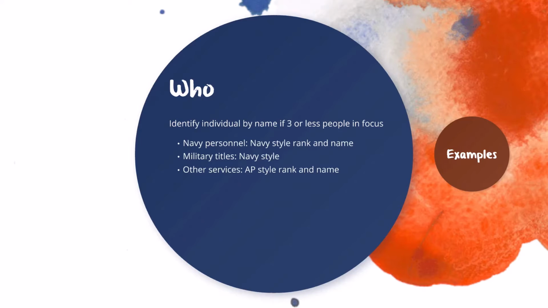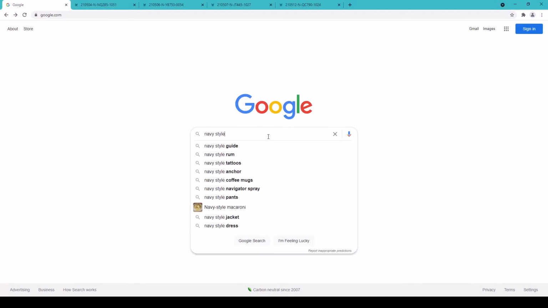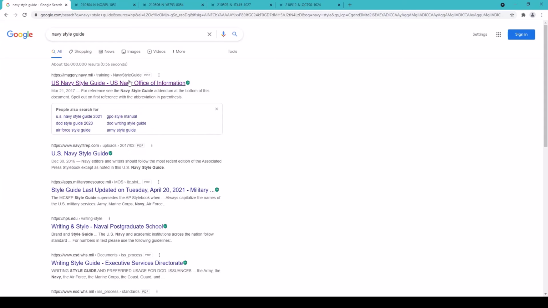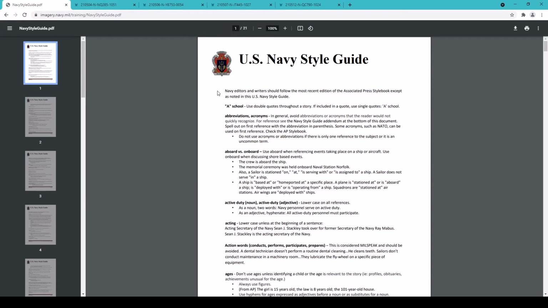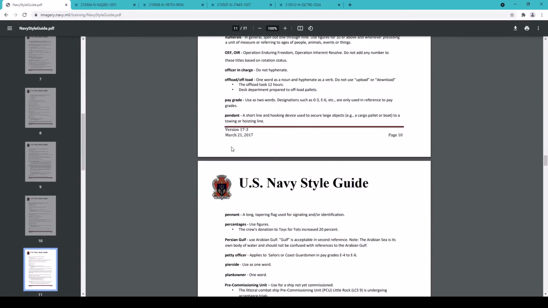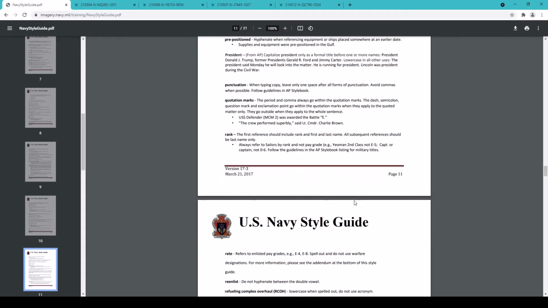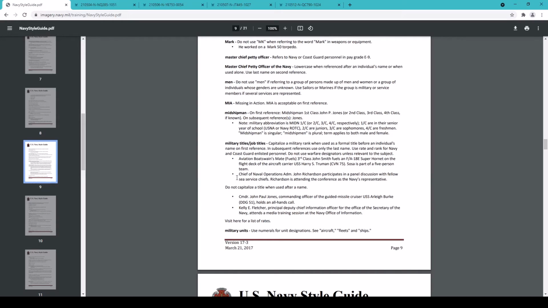For Navy personnel and military titles, use the Navy Style Guide ranks or titles followed by their name. To search for the Navy Style Guide ranks and titles, type Navy Style Guide and then select the first Navy Style Guide link. You can scroll to rank where it gives you the rules you need to follow. You can also scroll to military titles where it gives you information on how to appropriately rate military titles instead, such as with the Chief of Naval Operations.